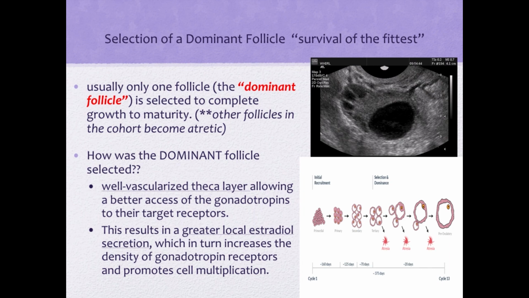Other follicles in the cohort become atretic. So, how was the dominant follicle selected? It's because the dominant follicle has the most well-vascularized theca layer, allowing therefore a better access of the gonadotropins to their target receptors. This results in a greater local estradiol secretion, which in turn increases the density of the gonadotropin receptors and promotes cell multiplication.